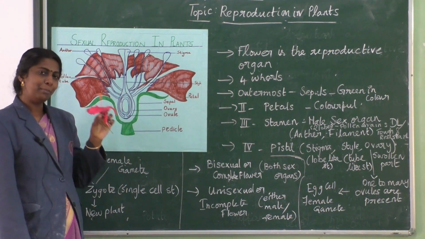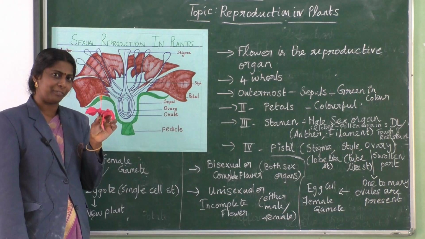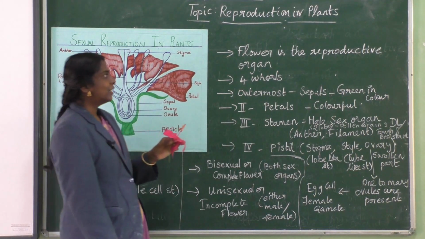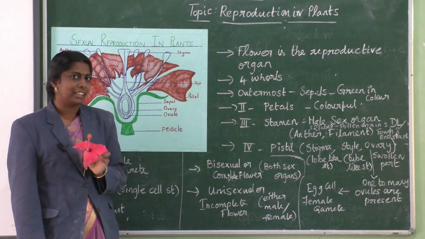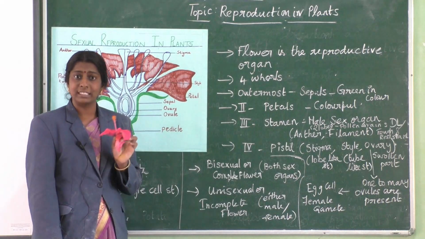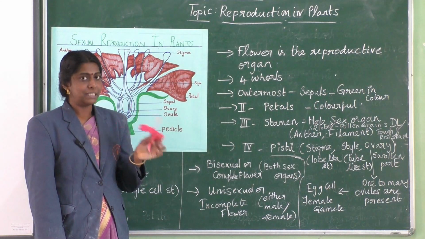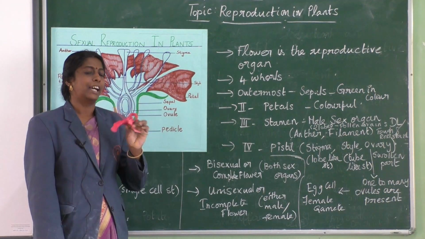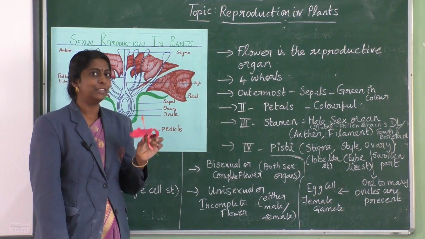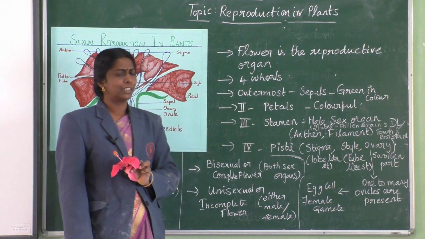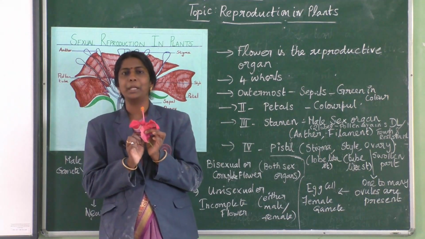Yes, students. Now again we are going to see an interesting topic: sexual reproduction in plants. We are going to see it with the flower. Here the flower is a reproductive organ. Why? Because it has both stamen and pistil. Stamen has both anther and filament, and pistil has stigma, style and ovary. Now we are going to see each and every part, part by part.